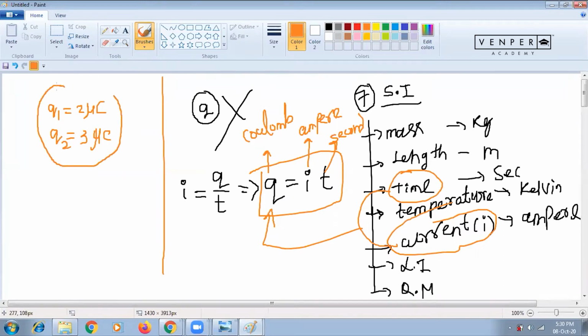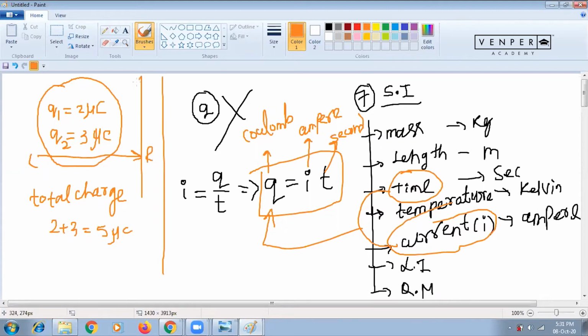In this whole system, if I want to ask what is the total charge, you will tell total charge is 2 plus 3, that is 5 microcoulomb. That means when you are defining Q2, you are not telling whether Q2 is from left to right or from up to down.